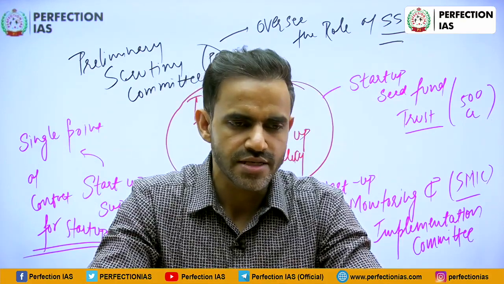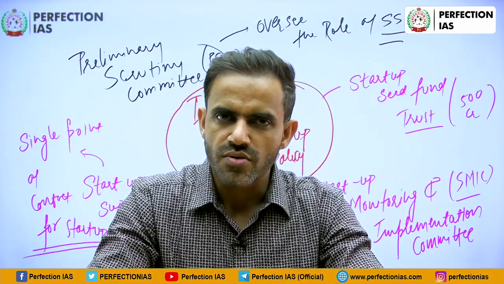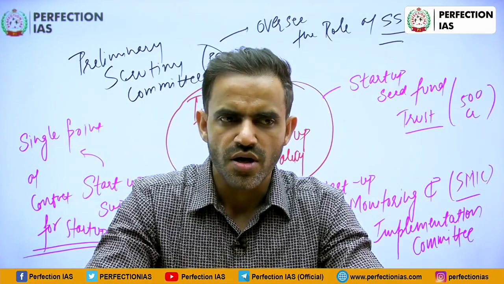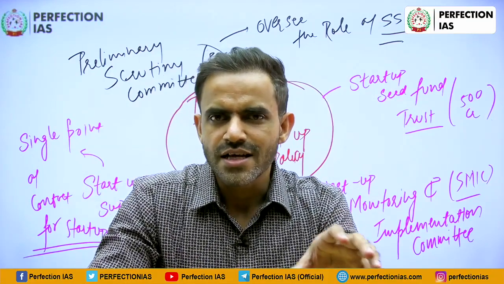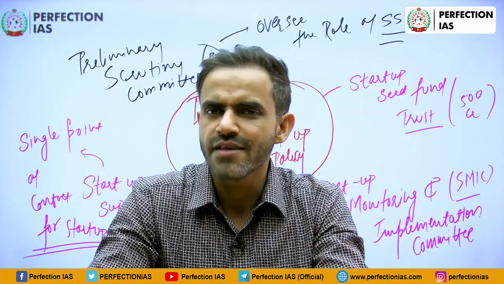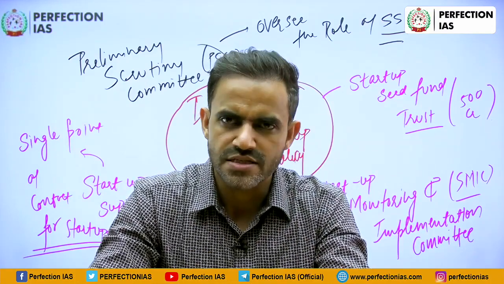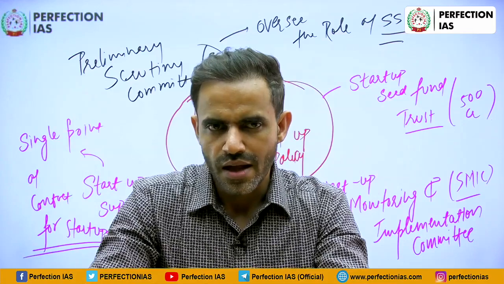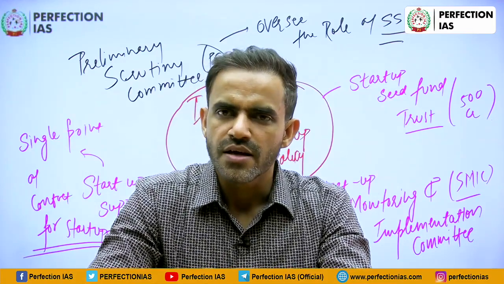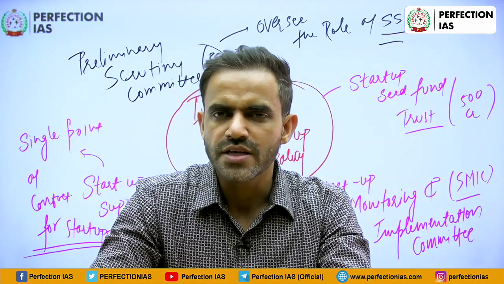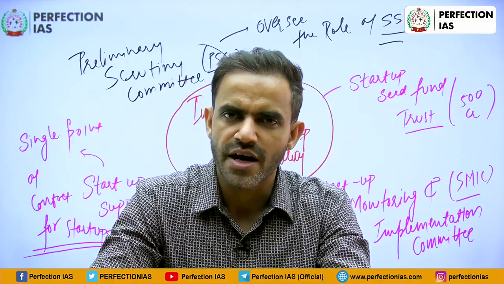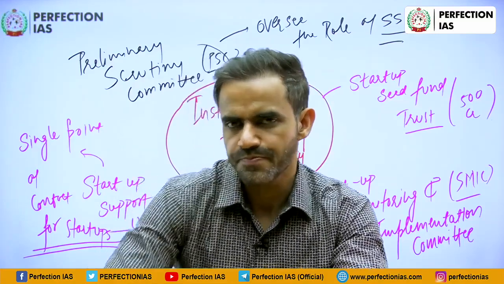Third institution is SSU, that is Startup Support Unit, which will focus on single point of contact for startups. If any startup company requires any financial assistance or any kind of assistance, they can contact SSU. And whether SSU is functioning properly or not will be monitored through Preliminary Scrutiny Committee, that is PSC. So these 4 institutions are part of startup policy in Bihar.